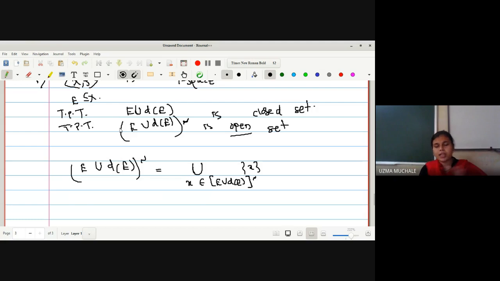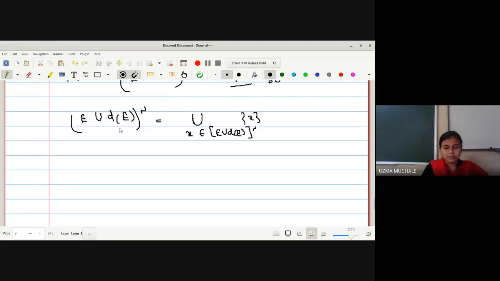Because any set we can write as a union of all its singletons, just like the set of natural numbers, real numbers, or integers.